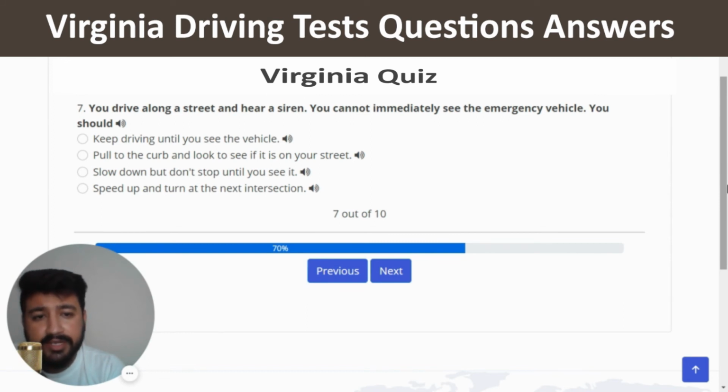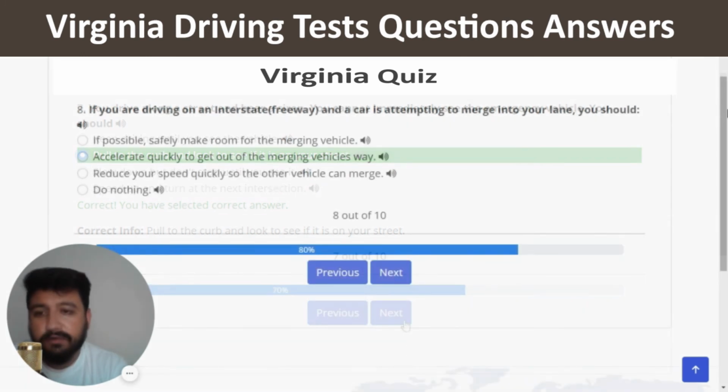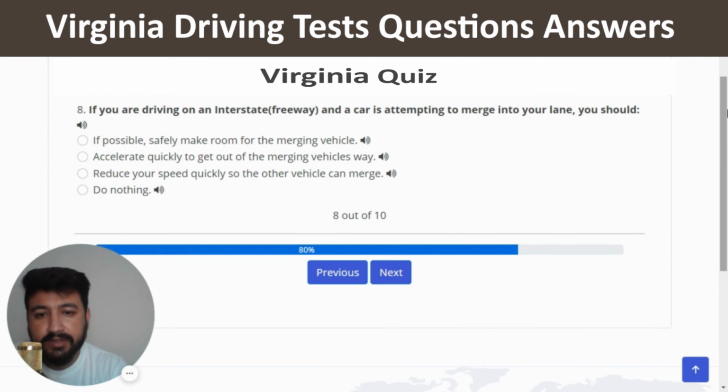You drive along a street and hear a siren. You cannot immediately see the emergency vehicle. You should. The right answer of this question is pull to the curb and look to see if it is on your street. So let's click on the second option. This is the correct one, and we will move to the eighth question of quiz number 4. If you are driving on an interstate freeway and a car is attempting to merge into your lane, you should. The right answer of this question is, if possible, safely make room for the merging vehicle.